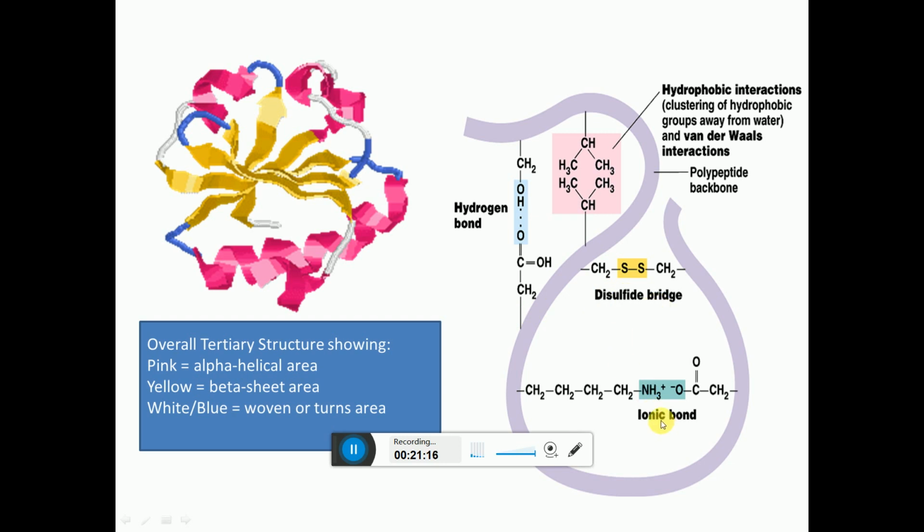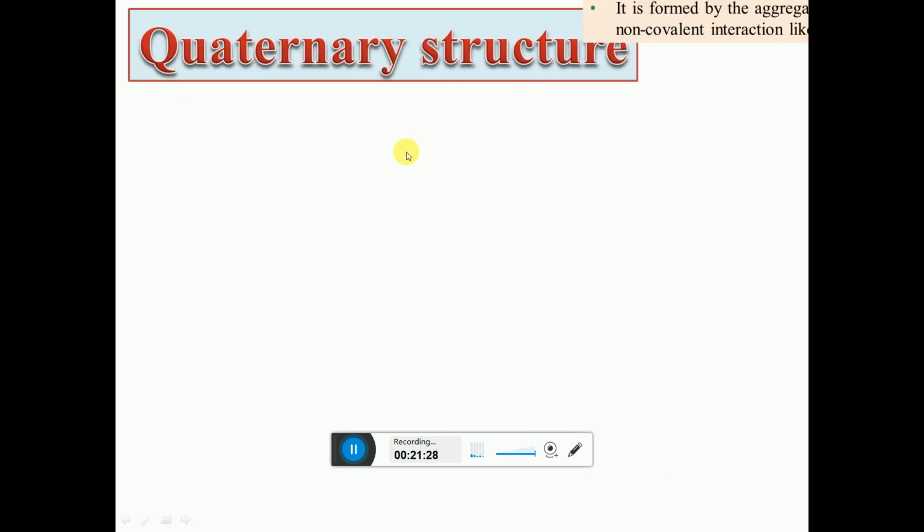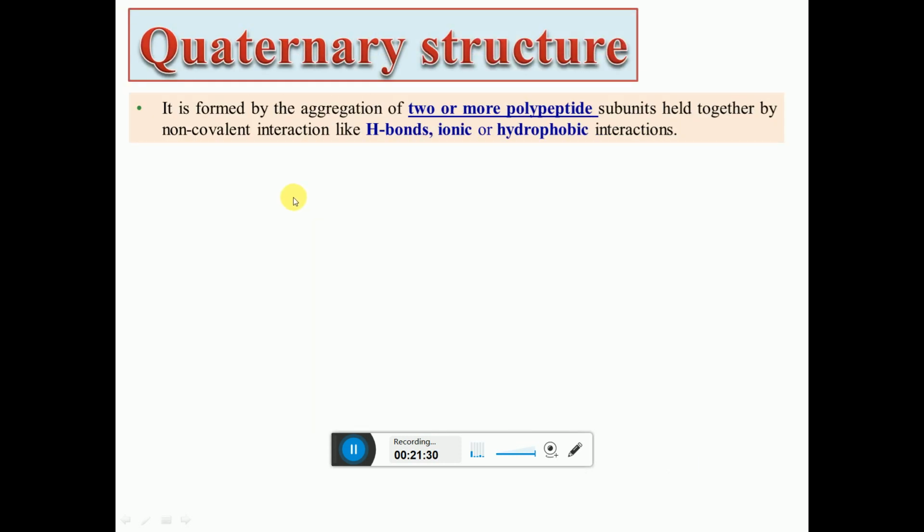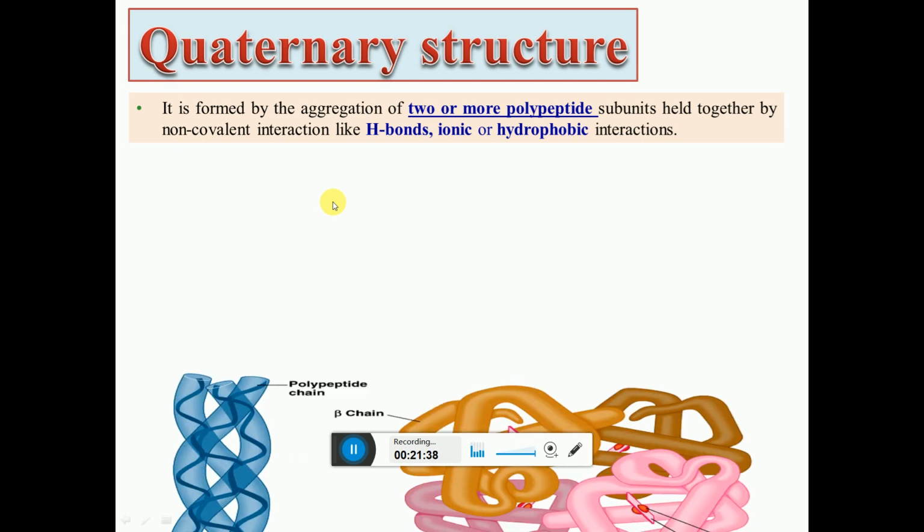Then disulfide bridges and ionic bonds are formed. Then weak interactions, or hydrophobic interactions, are formed, or van der Waals forces are there. So this is the tertiary structure. Then we are moving on to the quaternary structure of the protein. Quaternary structure of protein forms by the aggregation of two or more polypeptide subunits held together by non-covalent interactions like hydrogen bonds, ionic or hydrophobic interactions.